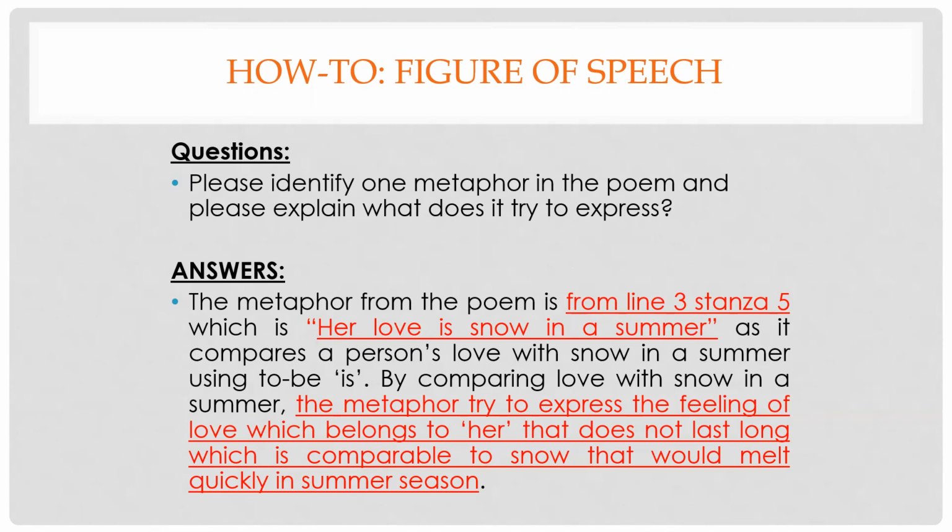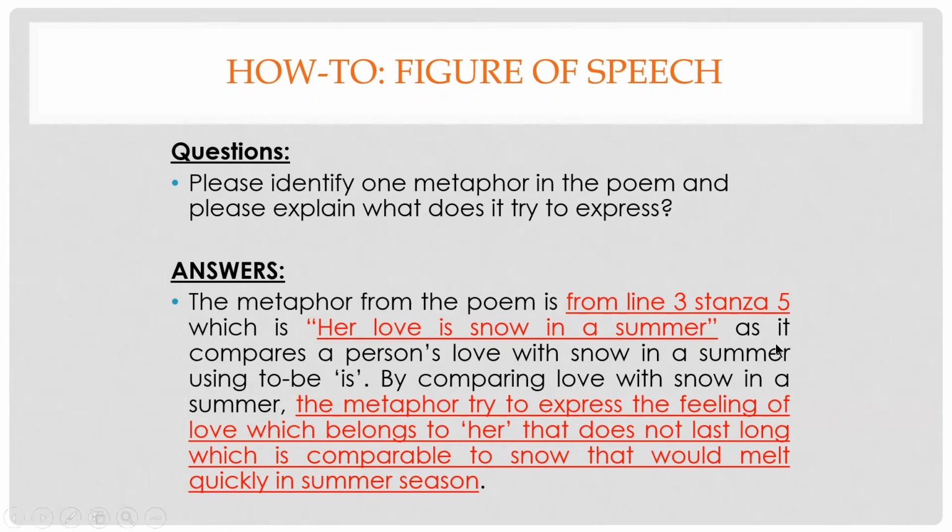The third step, please rewrite the figure of speech that you think fits the figure of speech that is being asked. So rewrite the figure of speech from the poem in your analysis.